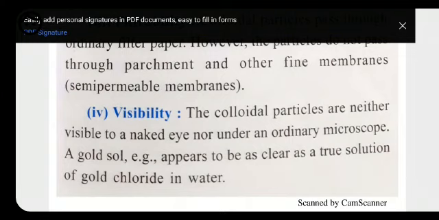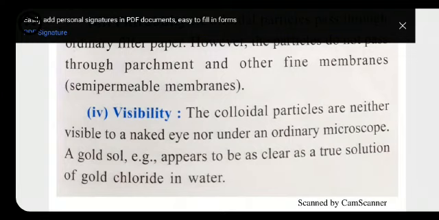So it shows the Tyndall effect. With the help of all these properties of colloids, it is proved that it has some of the properties of true solution and some of the properties of suspension. That's why we call it colloids.